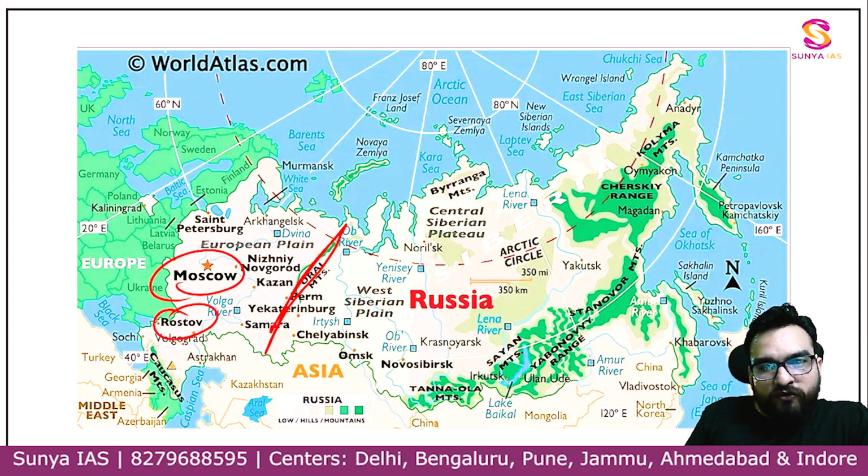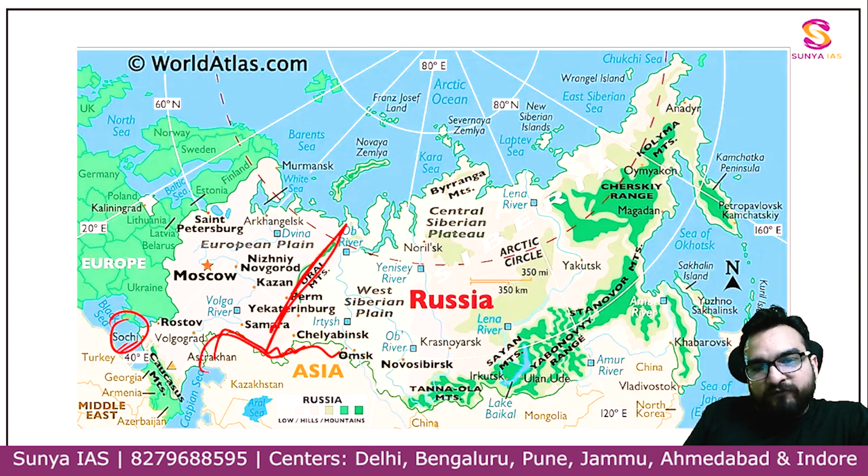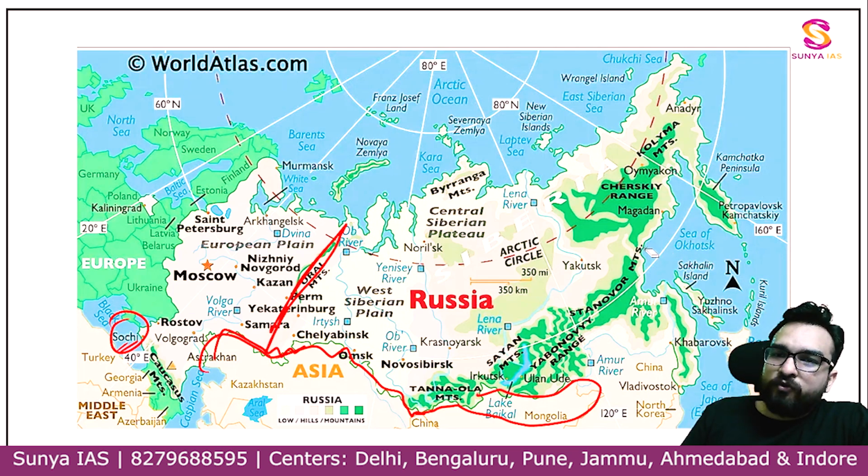Moscow, Rostov, Volgograd, Kazan, ये सारा यहाँ पर आपको दिखेगा. 2 rivers I was saying, Volga river, this is Volga, and Don river also comes from here and basically goes to Black Sea, guys. And Sochi port, Sochi, I've told you to remember Sochi is not in China. Then Kazakhstan is covering the Caspian Sea border. Over here China will come, then this Mongolia will come from here, guys. Understanding? Tomorrow I'll be telling you about the seas, don't worry.